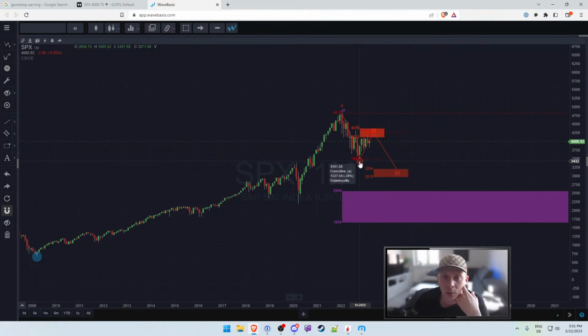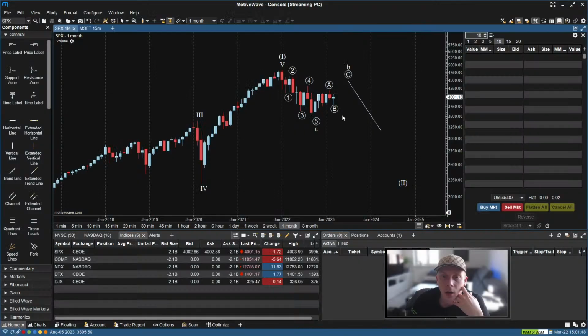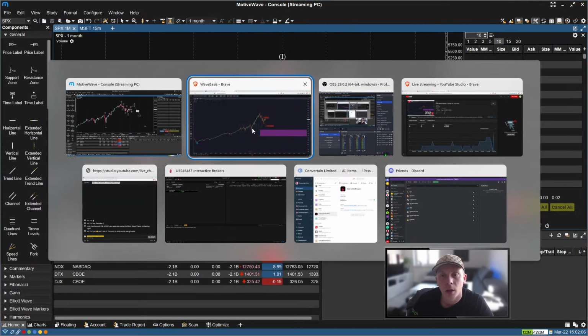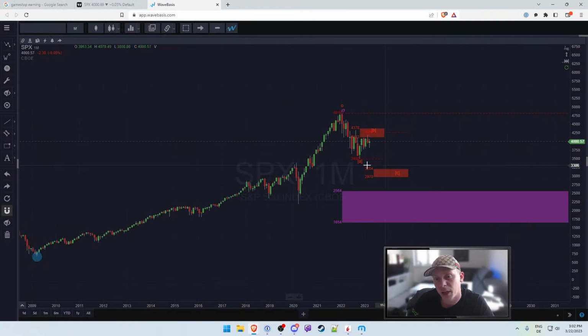The assumption here says 4,100 to 4,380. Our labeling would suggest we might go to 4,500. C has now moved a lot because I moved it around. But if that's ABC, the assumption is that those would be identical, which means we would end up at roughly 3,164. And here we get roughly that same ballpark area, which means our labeling is possibly or likely correct.